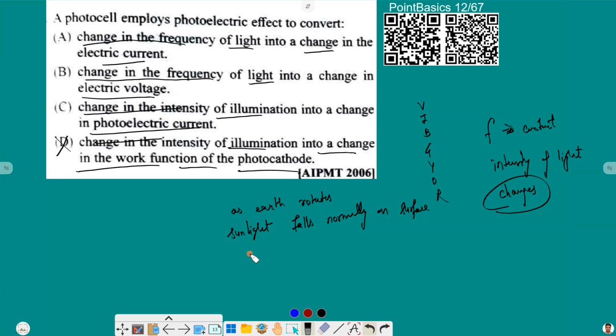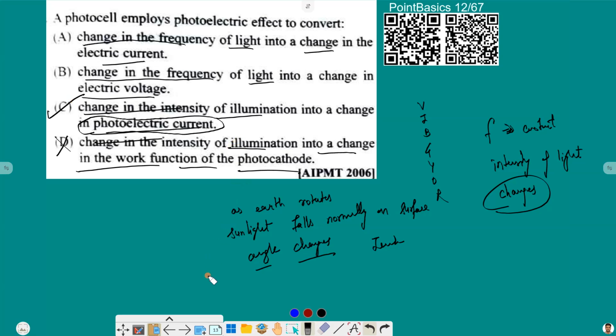So due to earth rotation, the tilt or angle at which sunlight falls on the earth surface changes, and due to that angle change, the intensity received by the surface changes, and that change in intensity gets converted into photoelectric current. So option C is going to be the right answer here.